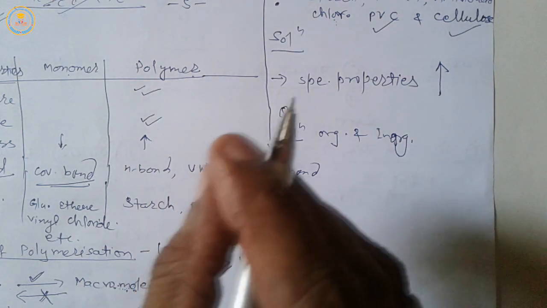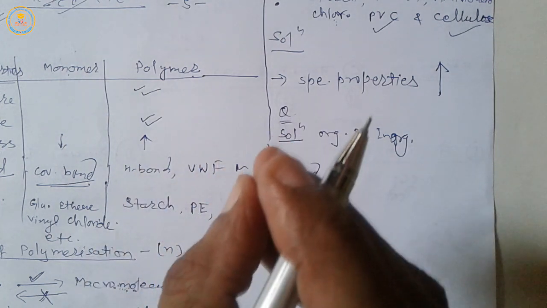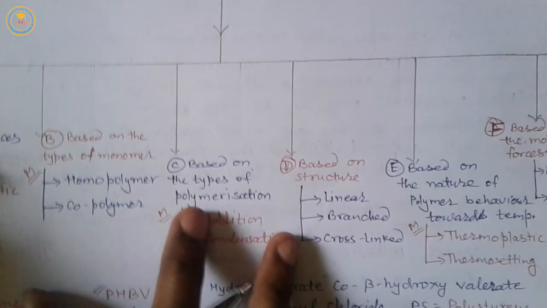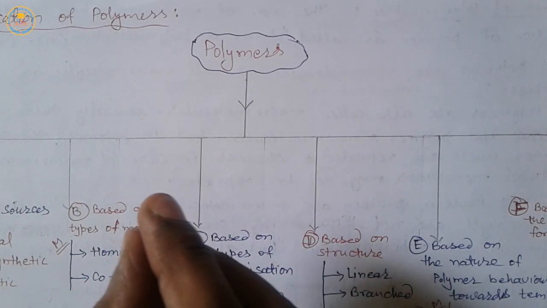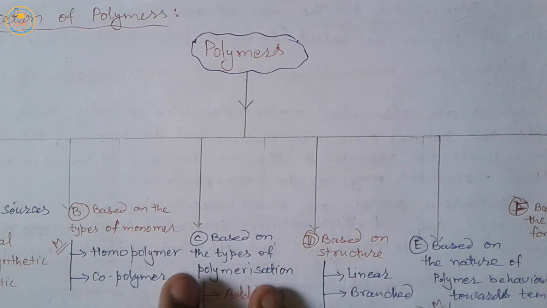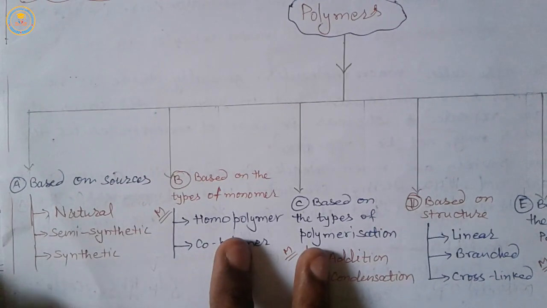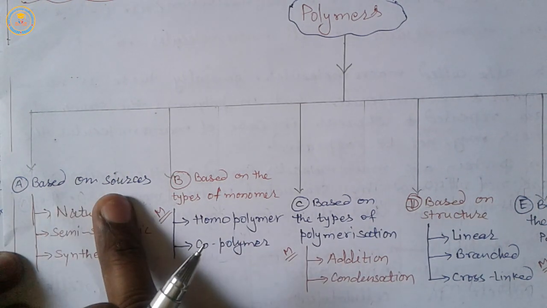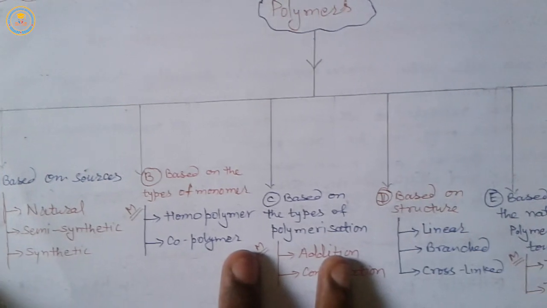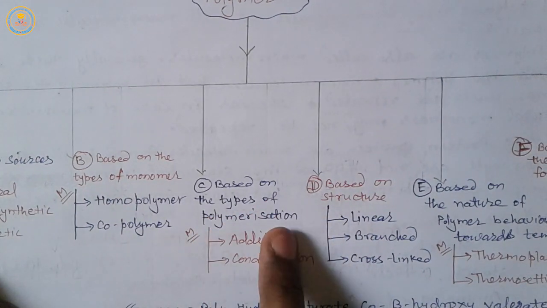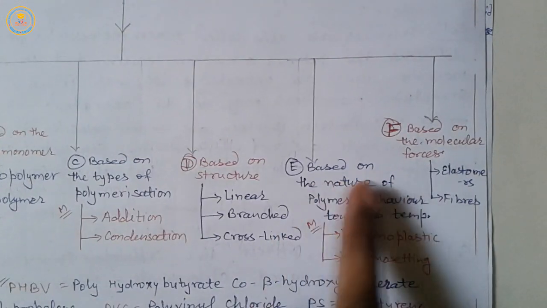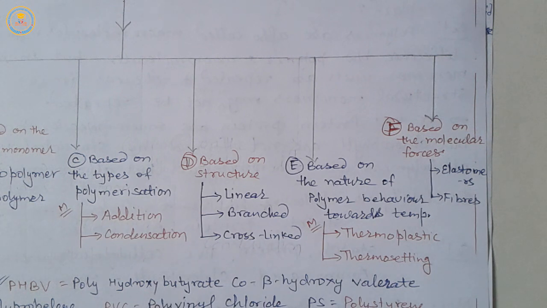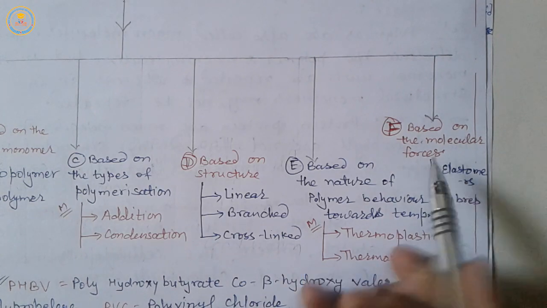Polymers are classified on different bases as follows: based on sources, based on the type of monomers, based on the types of polymerization, based on structure, based on the nature of polymer behavior towards temperature, and sixth and last, based on molecular forces.